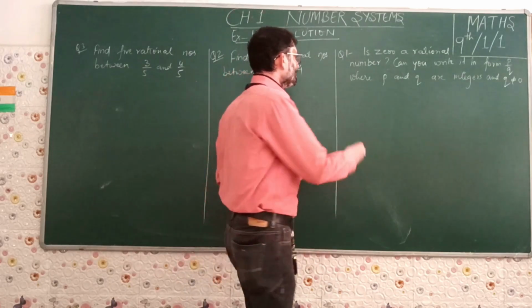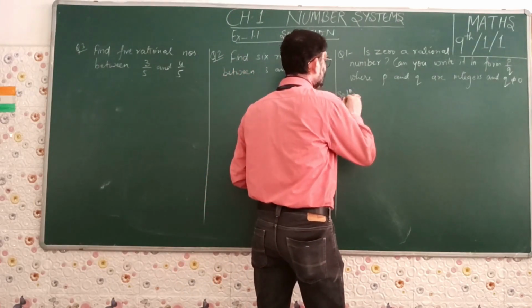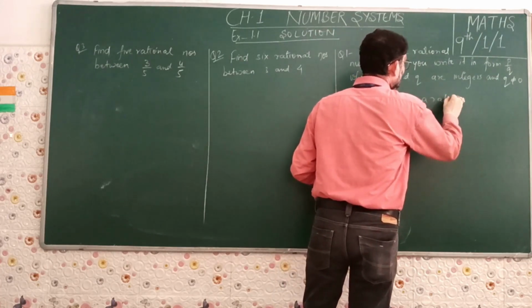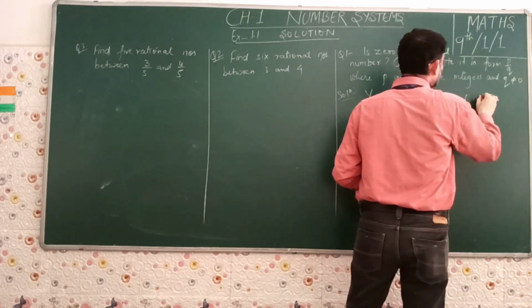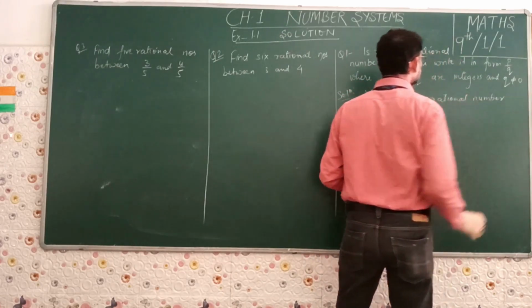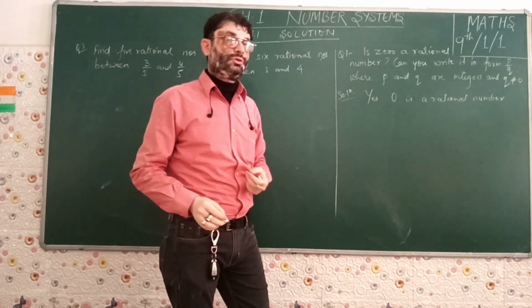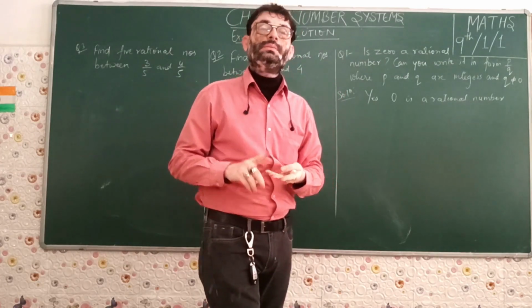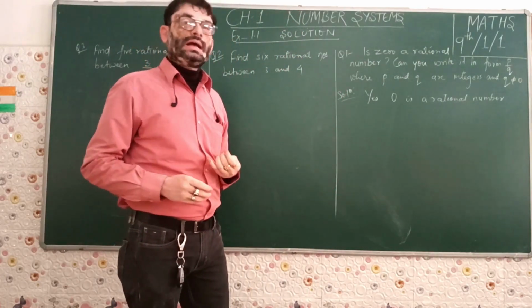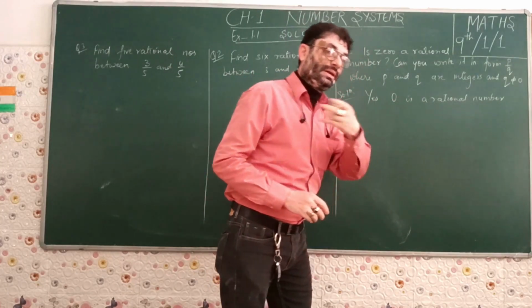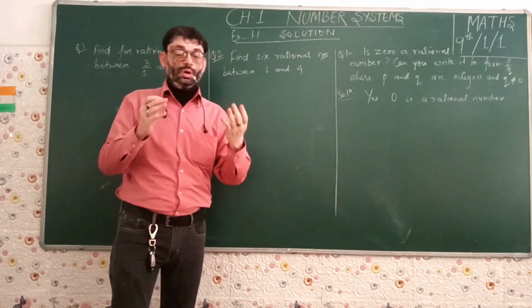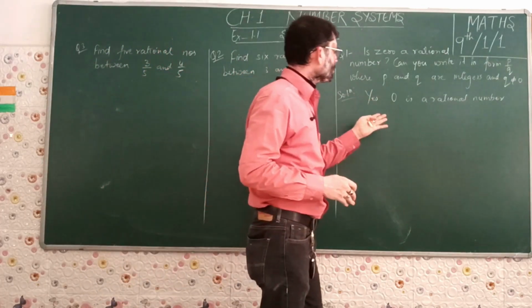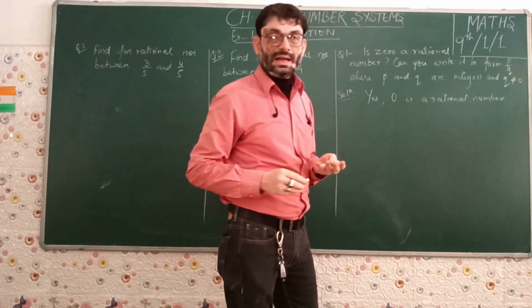So we just need to write here the solution, and yes, 0 is a rational number. I have told you earlier also that all the numbers that we have gone through till now, natural numbers, whole numbers, integers, all are rational numbers. 0 being a whole number is also a rational number. But here we have to mention it as per the question. Yes, 0 is a rational number.